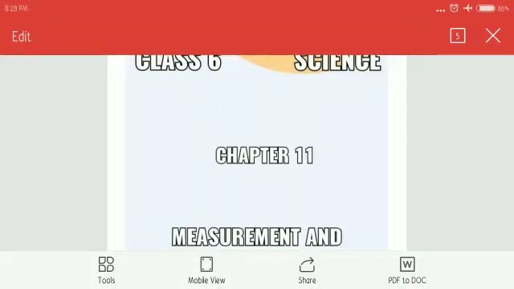Today we are going to start a new chapter, Measurement and Motion. Hope you have understood the last chapter, Changes Around Us, very well, and there is no confusion now. So let us start a new chapter. This is Physics, chapter 11, named Measurement and Motion.